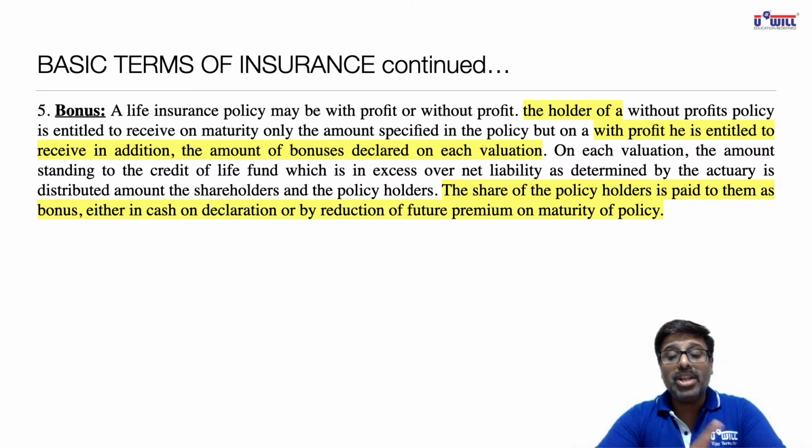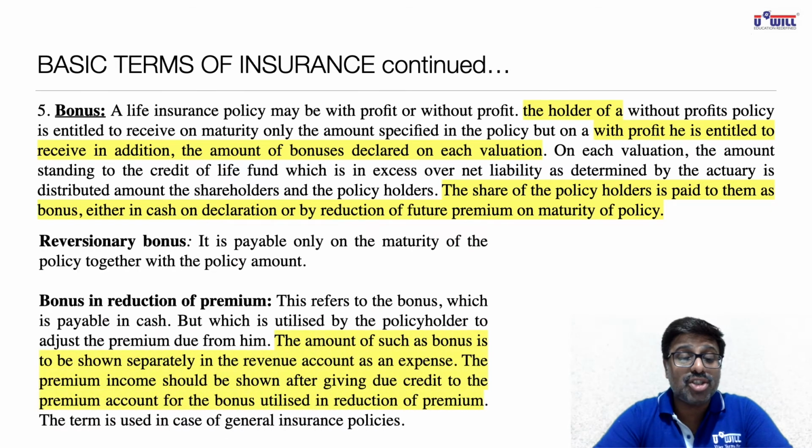The share of policyholders is paid to them as bonus, either in cash on declaration or by reduction of future premiums on maturity of policy. Now, which are the different types of bonuses? Understand it. One is reversionary bonus. Reversionary means it is payable only on the maturity of the policy together with the policy amount. The other is bonus in reduction of premium.